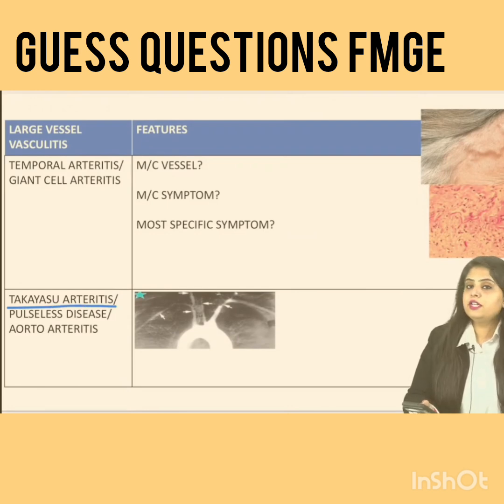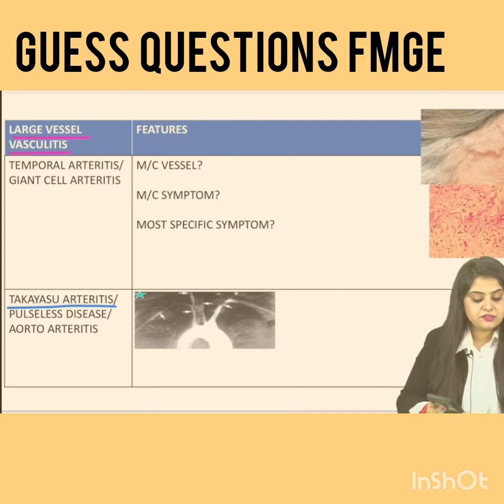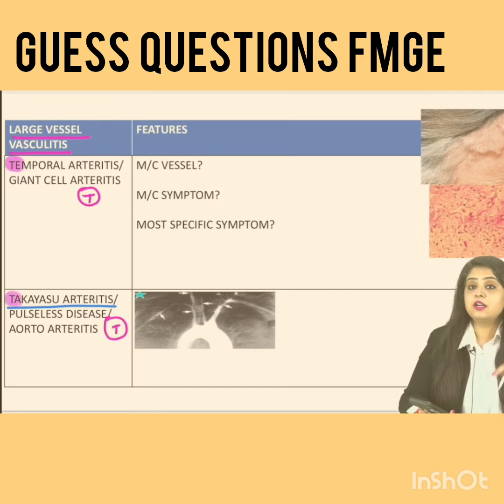What does it come under? We are going to have two questions, then a table of theory, then two questions, then a table of theory. That is how we are going. So please remember, we are dealing with large vessel vasculitis. What all comes under large vessel? Listen carefully, TNT comes. TNT means temporal arteritis and Takayasu arteritis. The question was on Takayasu arteritis.